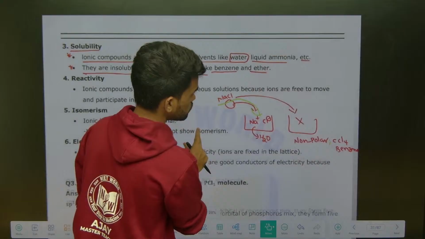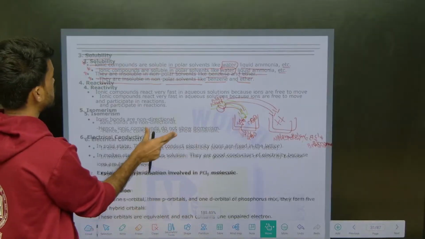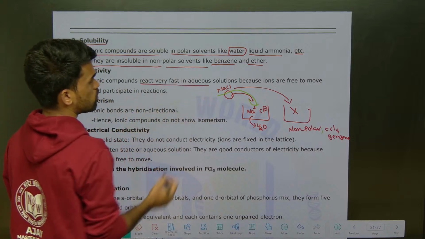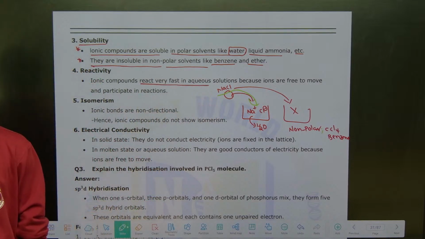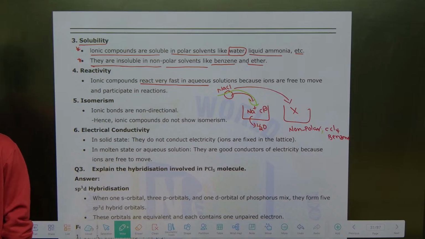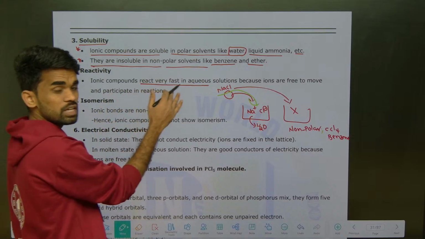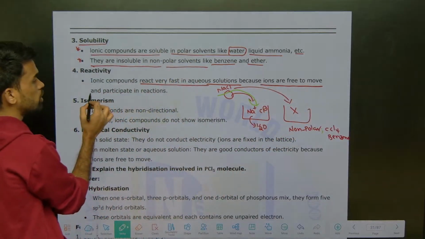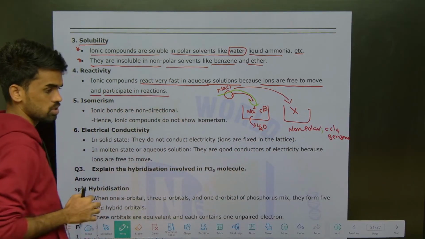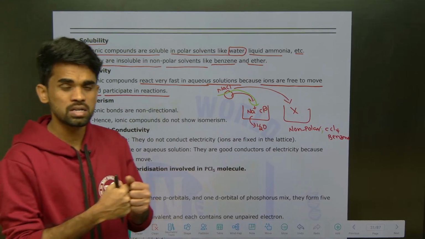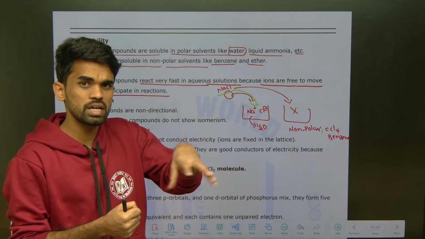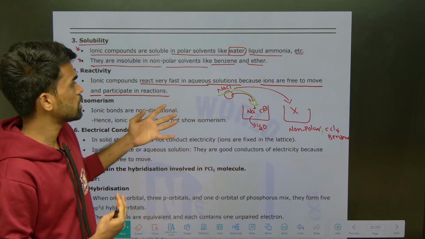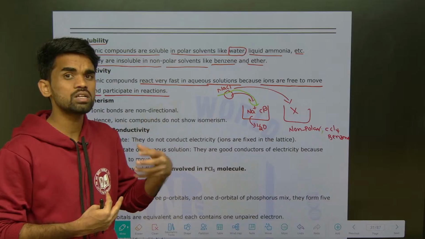Then next, reactivity. How do they react? Ionic compounds react very fast in aqueous solutions because ions are free to move and participate in the reactions. The ions are moving freely here and there, so they go and react with other species. That's why ionic compounds show very fast reactions.